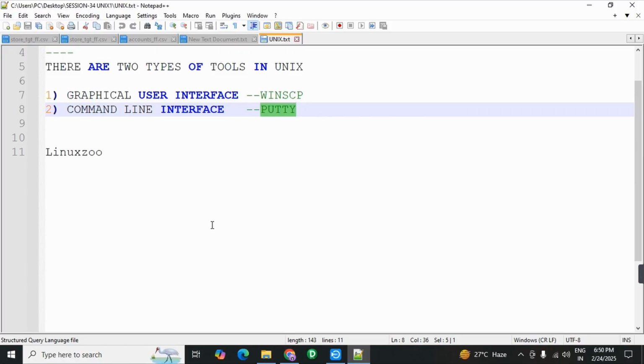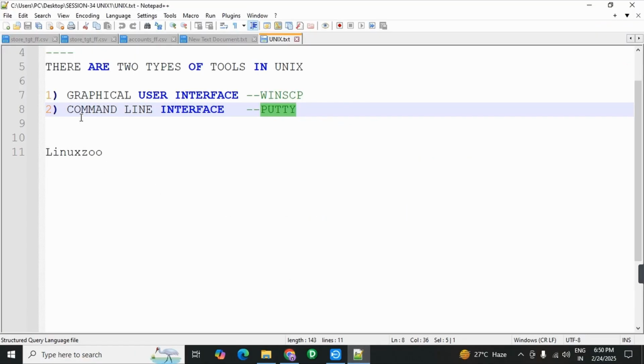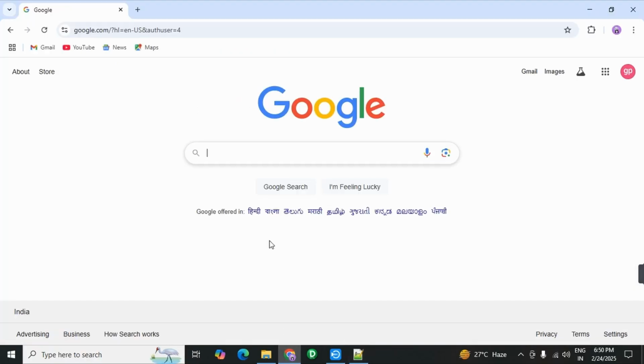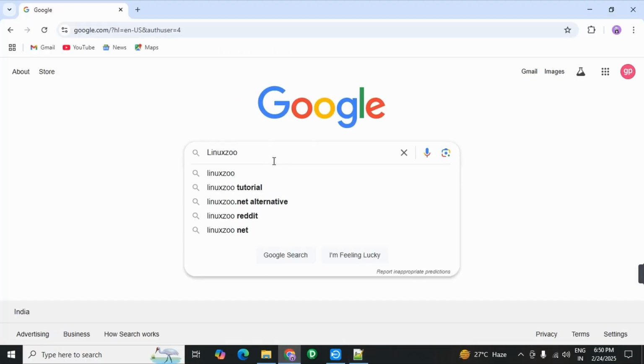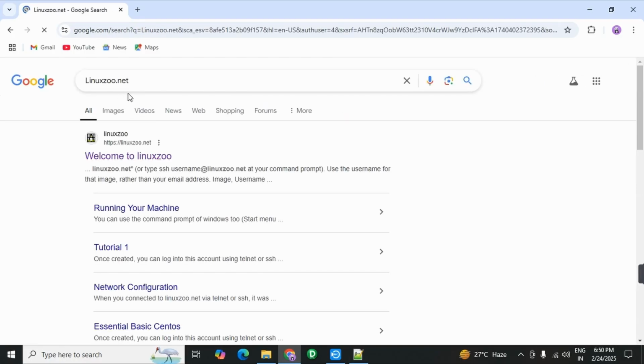For that, open the Google and you have to type, or I am providing the link is Linux Ju. Okay, just copy, paste it on here and type .net. linuxju.net. In this you have to select first one, linuxju.net. Okay, this one, click on it.